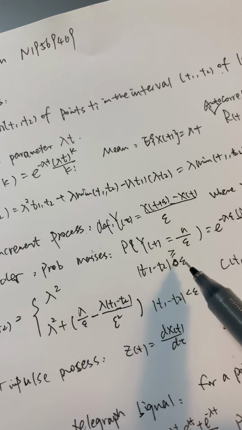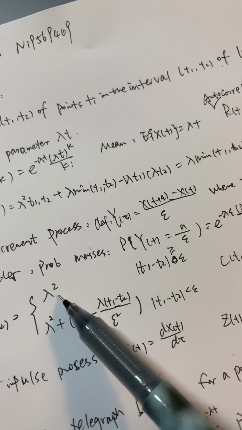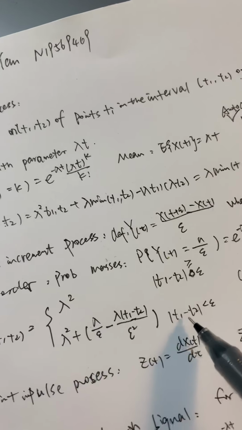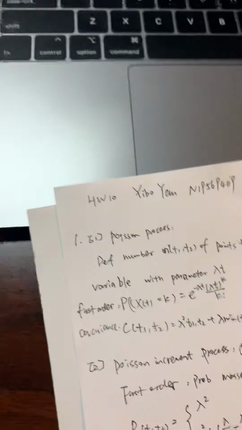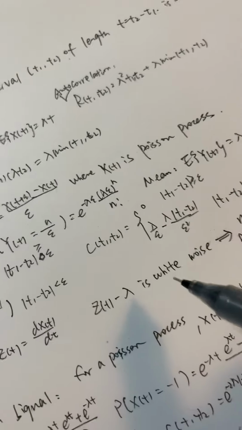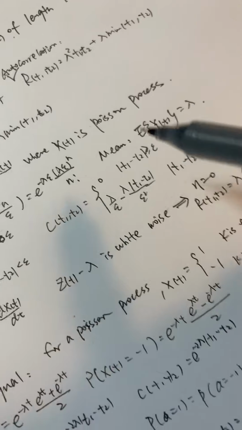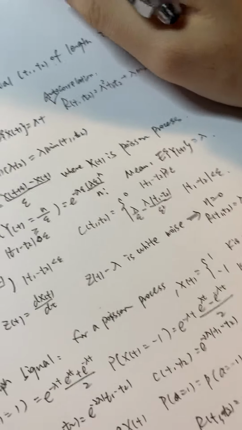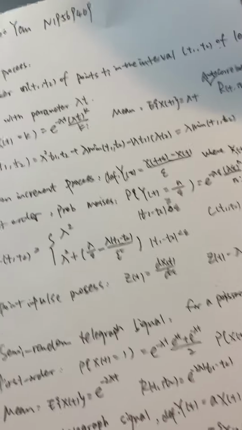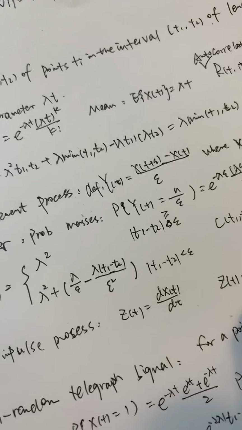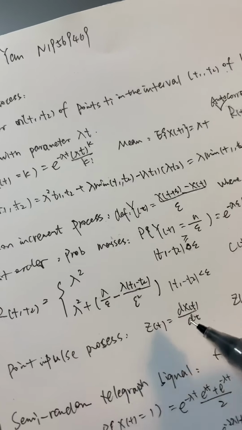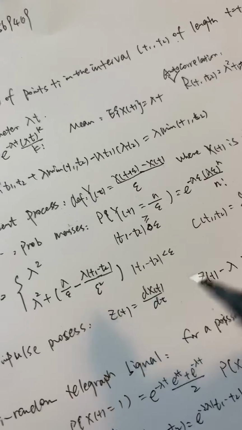So when t1 is bigger than t2, it is equal to lambda squared, and when t1 is smaller than or equal to t2, it is equal to this one. And for the covariance, we can also get this one. The third process is the point impulse process, which is defined as this. Also, X(t) is a Poisson process.